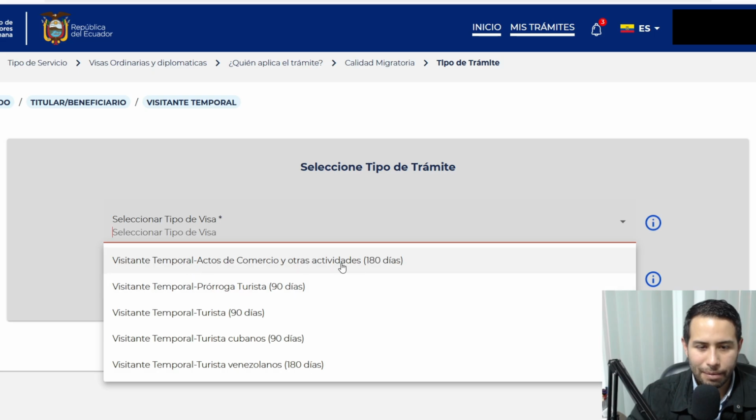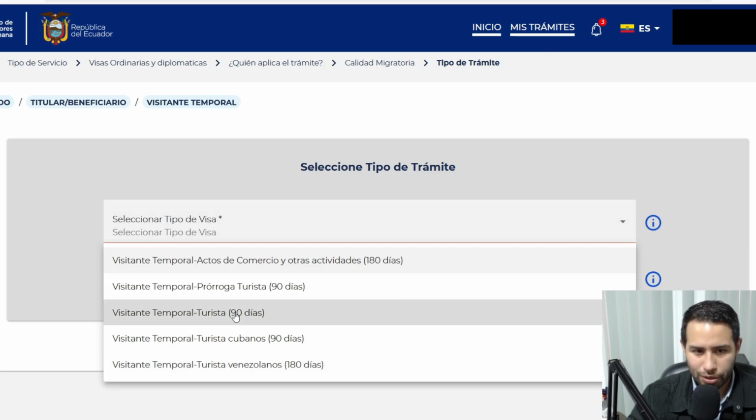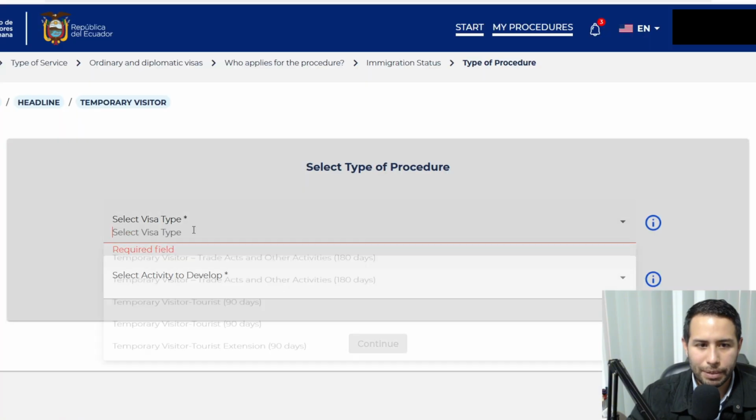This is temporary visitor, the trade activities, 180 days. That's mainly for business people. The temporary extension, that's for people who are here with a tourist visa already. The regular visitante temporal turista, that's the one you would choose, the one in the middle. For Cuban tourists and Venezuelan tourists it's a little bit different. But we're choosing the regular one, which is in the middle.